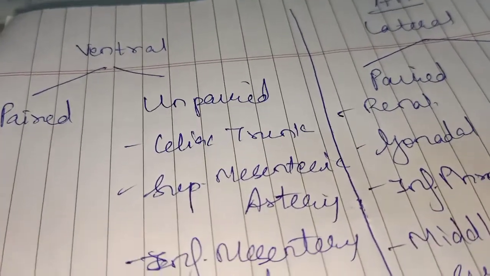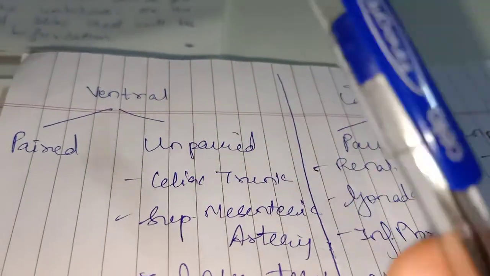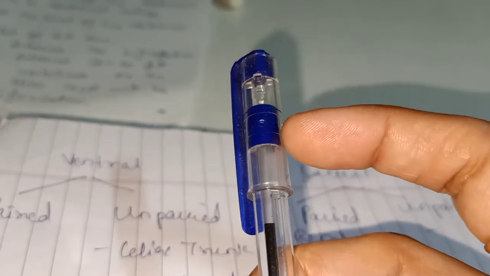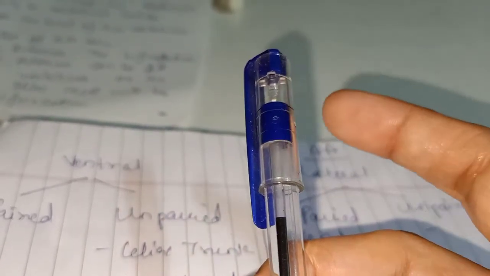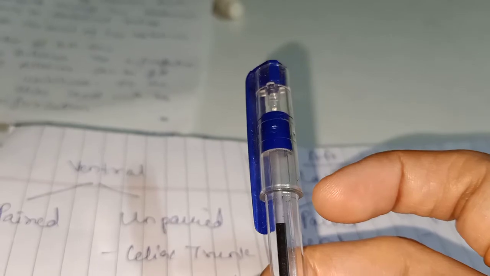Now, what does ventral branch mean? Ventral branches means, suppose this is the abdominal aorta. The branches arising from the front of the abdominal aorta, on the anterior aspect, are the ventral branches or the anterior branches. The branches arising from the posterior aspect of the abdominal aorta, from the back side, are the dorsal branches. The branches arising from the lateral aspect or lateral surface of the abdominal aorta are the lateral branches, and the terminal branches are the final branches where the abdominal aorta ends.